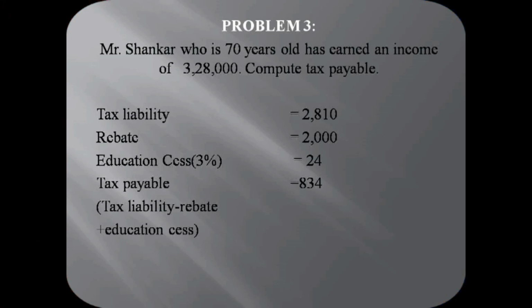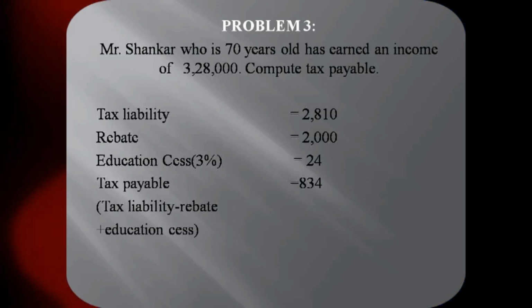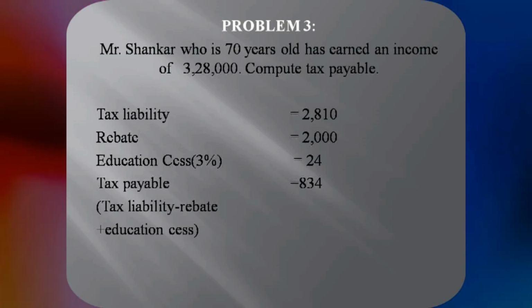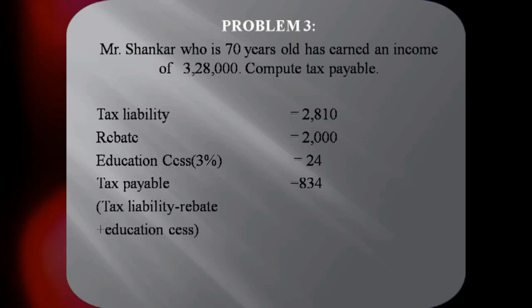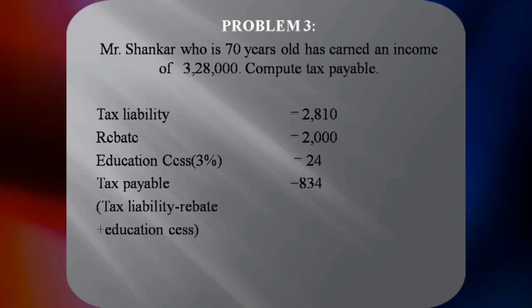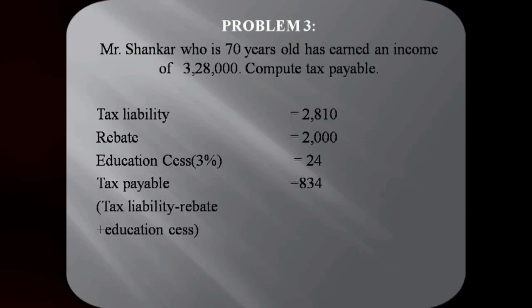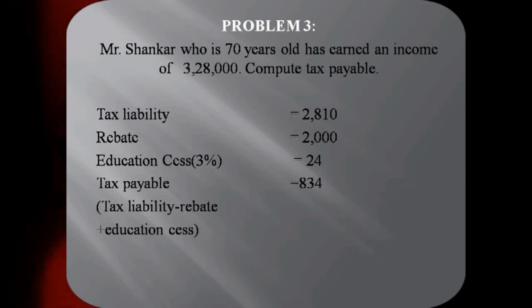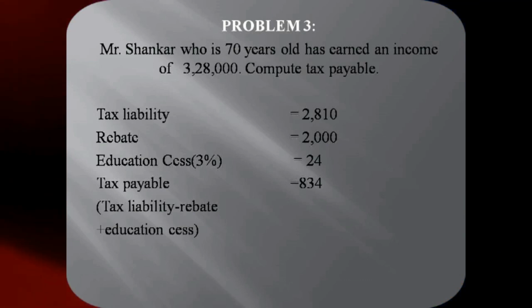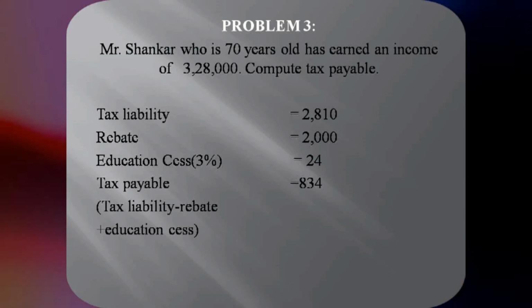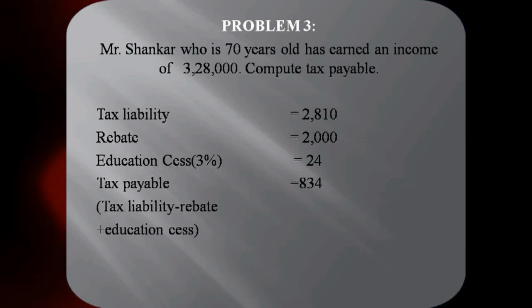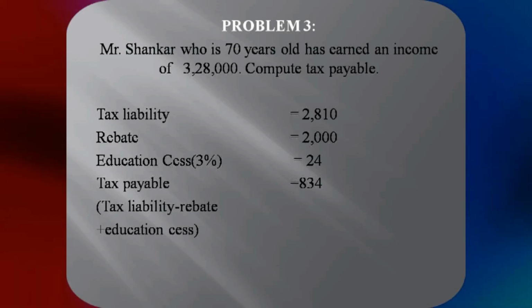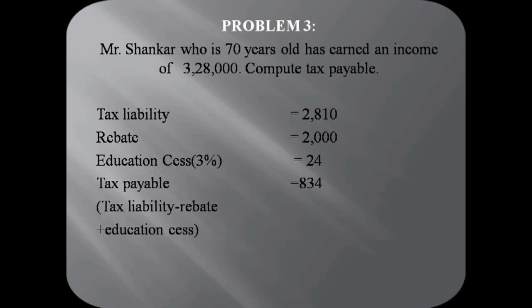So girls, you should be very careful about the selection of category, whether he is coming under category 1, 2 or 3, because the tax rates are different. And then tax rebate also we have to be very careful in the tax rebate we are giving. In this problem we may be able to understand that the income of 3,28,100 is only the taxable income. Since the income is less than 5 lakh, he is eligible to claim 2,000 rupees after calculating the tax.